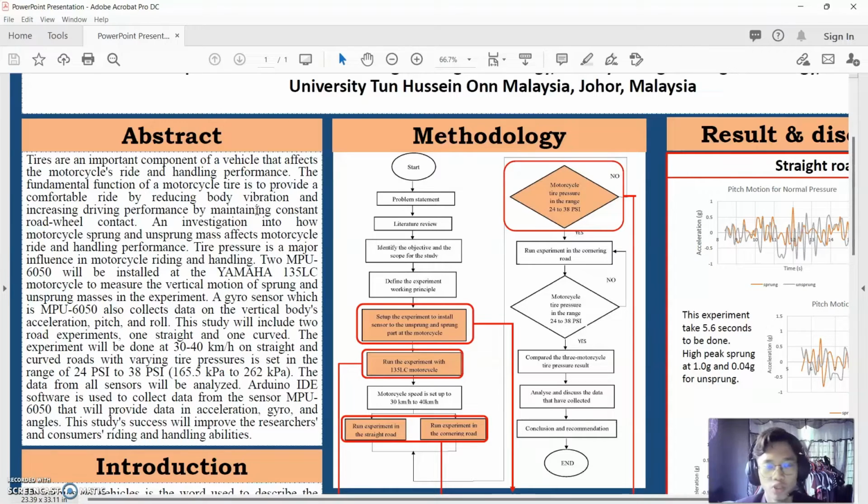The experiment will be done at 30 to 40 km per hour on straight and curvature road with varying tire pressure set in the range of 24 psi to 38 psi. Arduino IDE software is used to collect data from the sensor MPU 6050 that will provide data in acceleration, gyro and angle. This study's success will improve the research and consumers' riding and handling abilities.